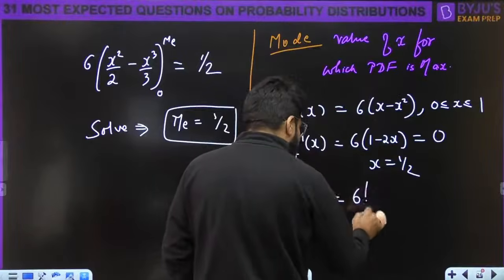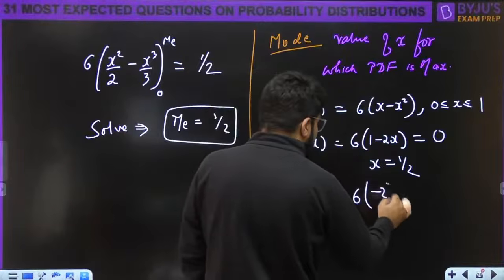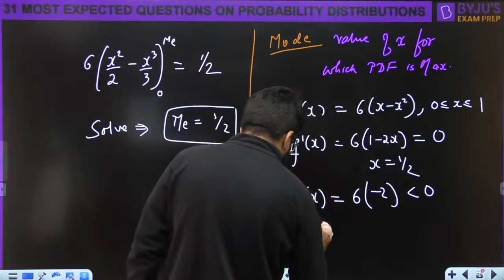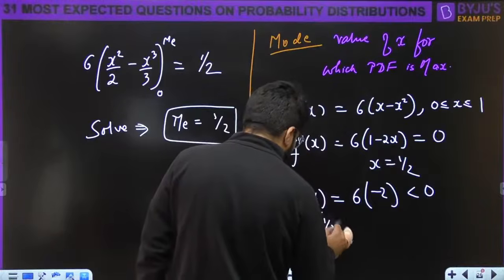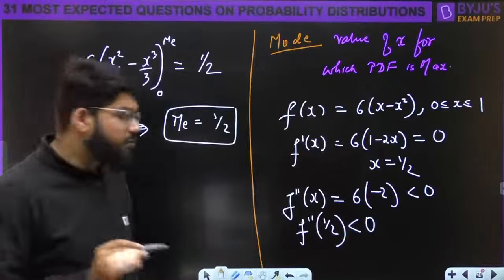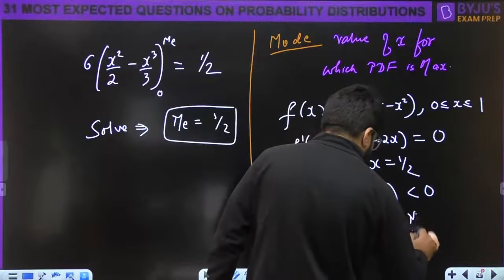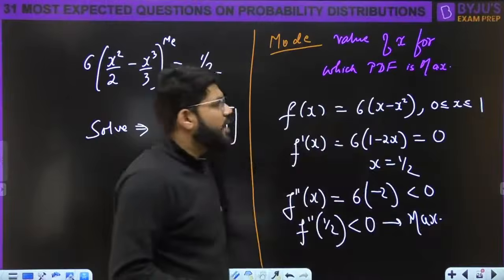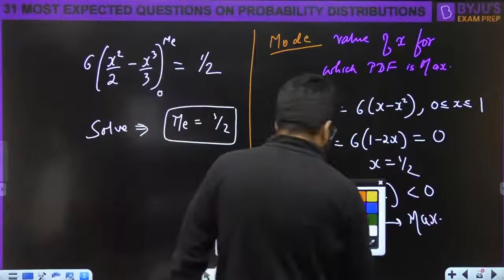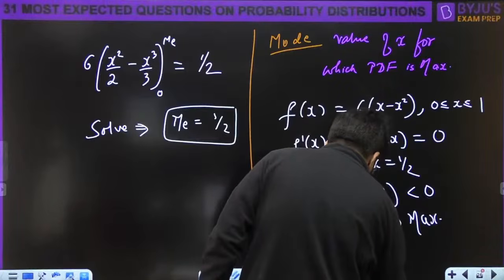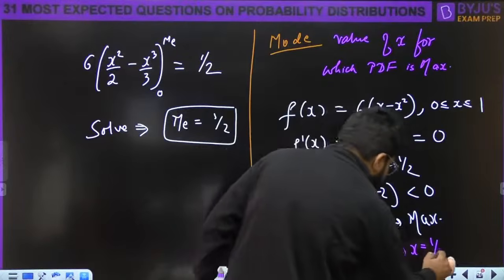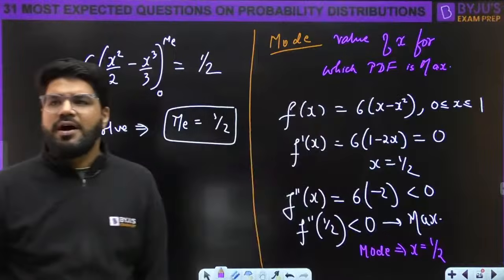Second derivative से confirm करेंगे. The second derivative is 6 times minus 2, that is minus 12, and that is actually negative. Even this is a fixed value, constant है. So the second derivative at the stationary point is negative, confirming local maxima. So what is the value of x at which the PDF is maximum? That is equal to half. Clear, everybody? Mode is also equal to half.